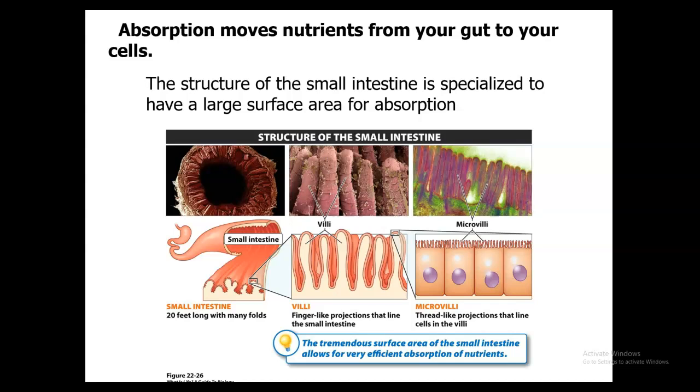So if you look at the first picture, the small intestine has what you refer to as circular folds. Look how it looks like little circle folds there. It has permanent ridges that are going to be found here. It causes the chyme to spiral, which enhances absorption, so it's not just going through in a straight line. The villi are going to be finger-like projections, which have a lot of blood vessels. And then the microvilli are going to be projections on top of the villi that are going to be absorptive. So those cells, which are found in the small intestine, are going to have what they call a brush border on them with those enzymes which help them absorb a lot.